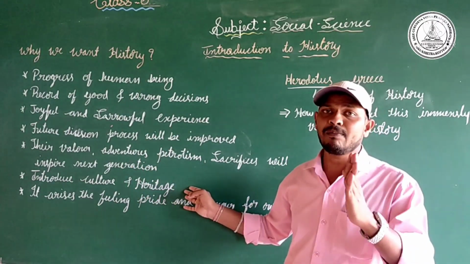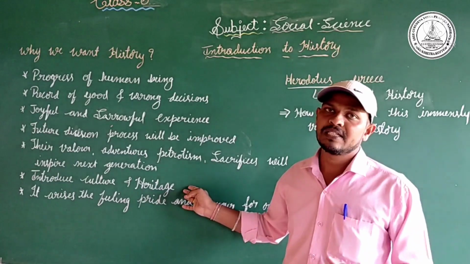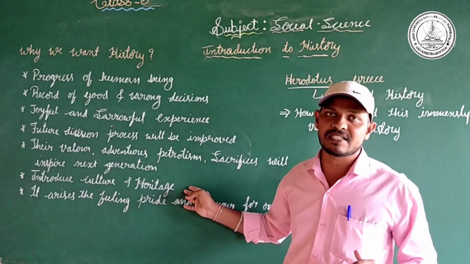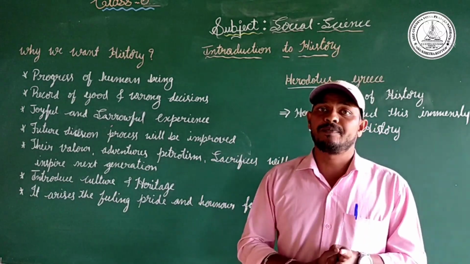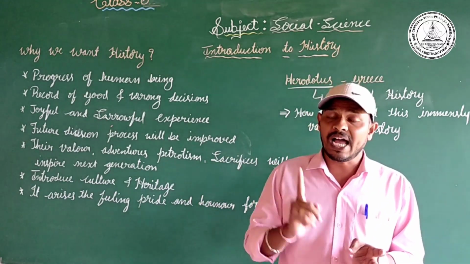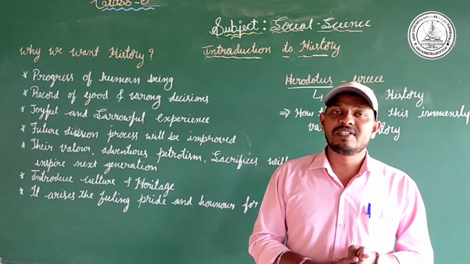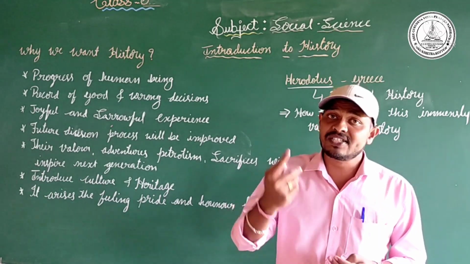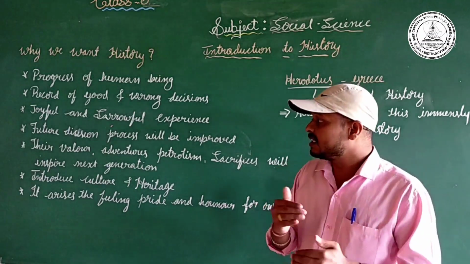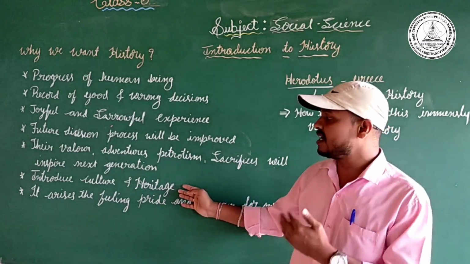That means nearby your place we found Hampi. Hampi is one of the historical places. In this historical place, which persons ruled? Which kings were there in the Vijayanagara Empire? Then what were the temples? What is the history of those temples? So these are all the things we got by this culture and heritage.